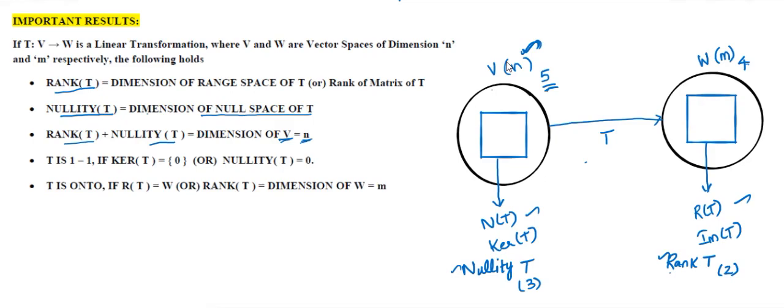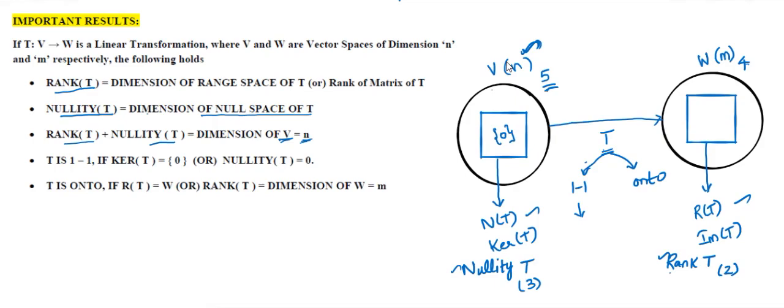Now we have two more results. We saw the definitions of one-to-one function and onto function in another video. Now the result is, we can say T is one-to-one when N of T, that is the kernel of T, will contain one and only one element, the 0 element.